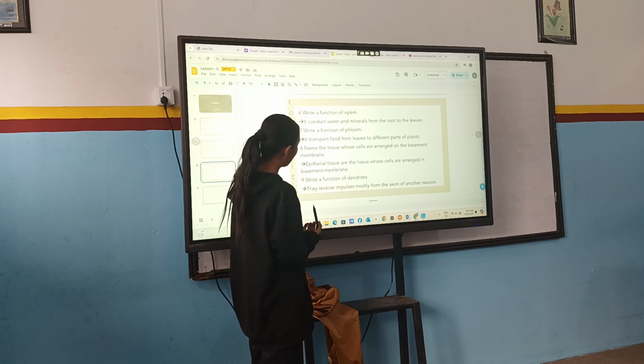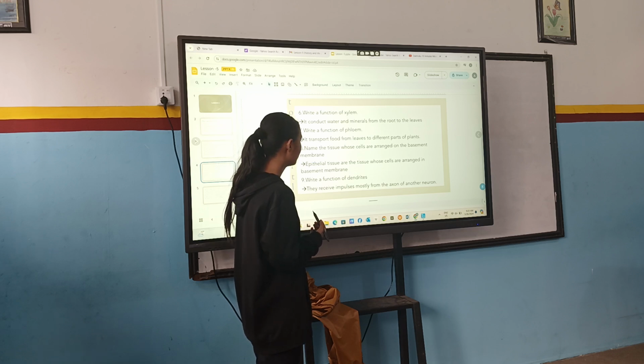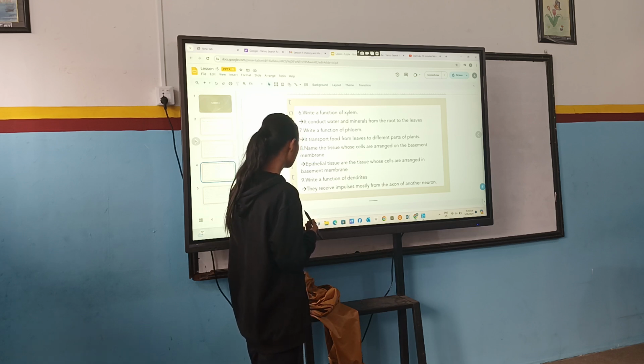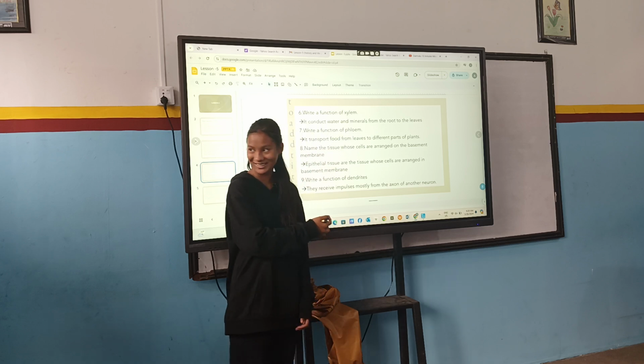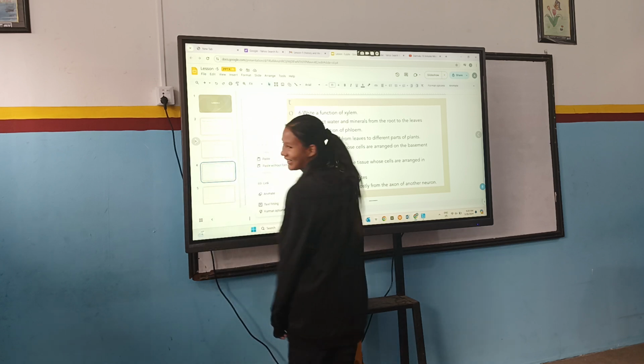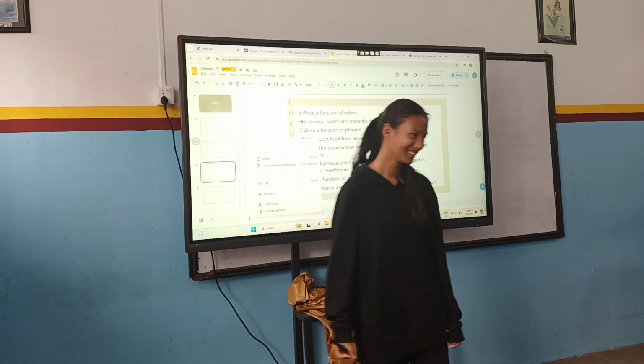Name the tissue whose cells are arranged on the basement membrane. Epithelial tissue is the tissue whose cells are arranged on the basement membrane. Write a function of dendrites.